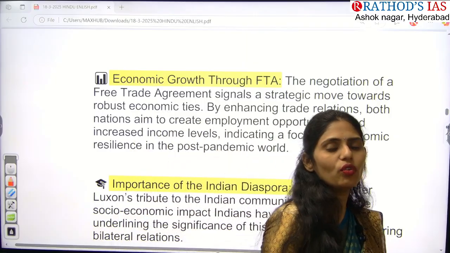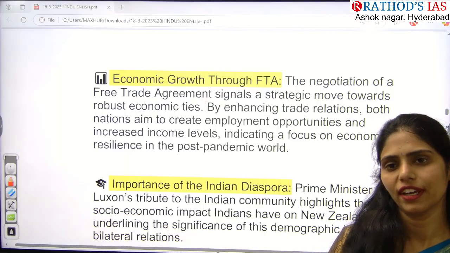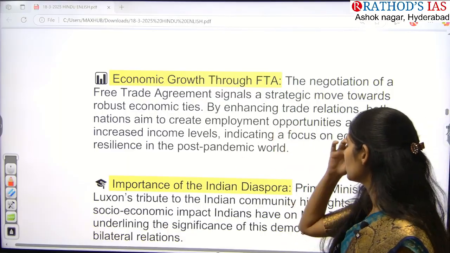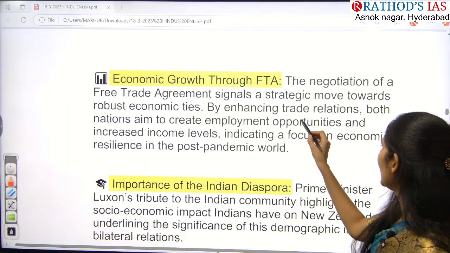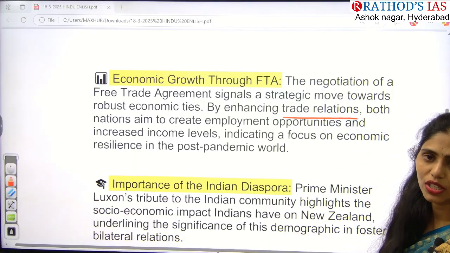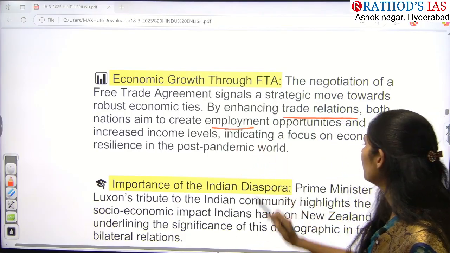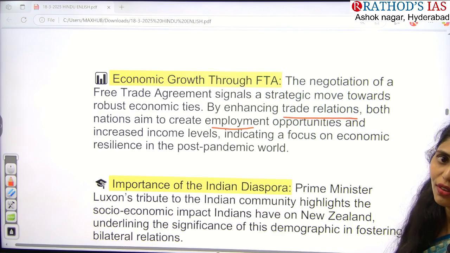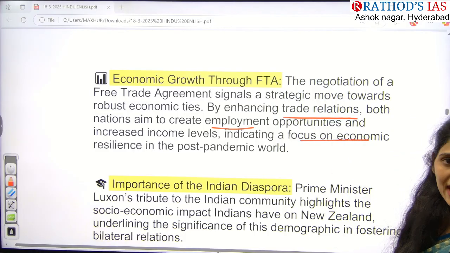Overall it will be very helpful for trade and economic growth of a country. So whenever they enhance these trade relations, they can improve economic activities and production, create employment opportunities, and increase the level of incomes, which will focus on economic resilience as well.